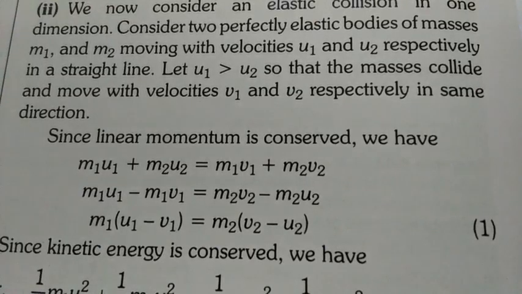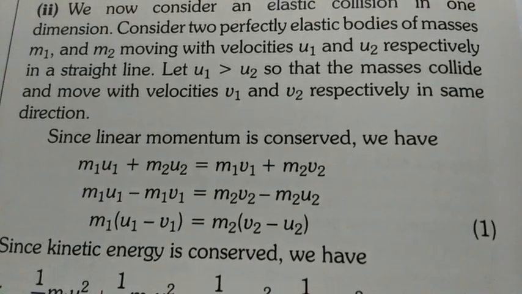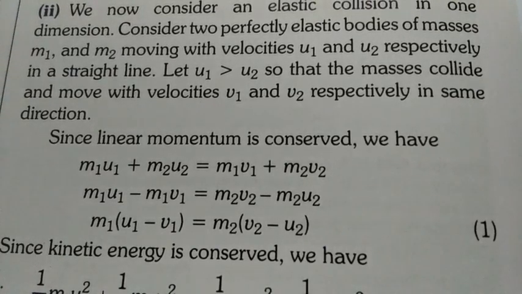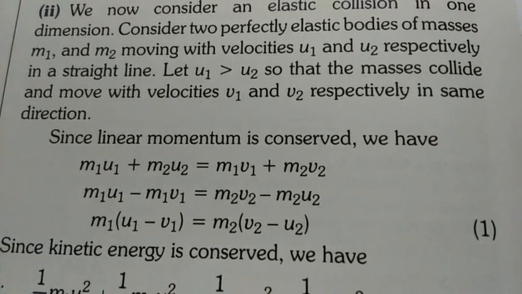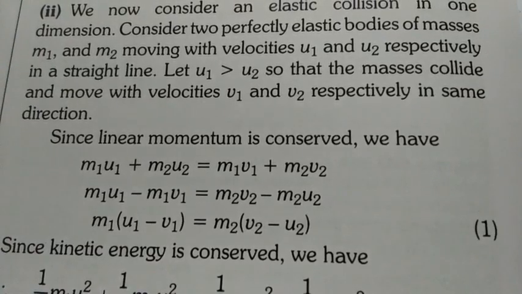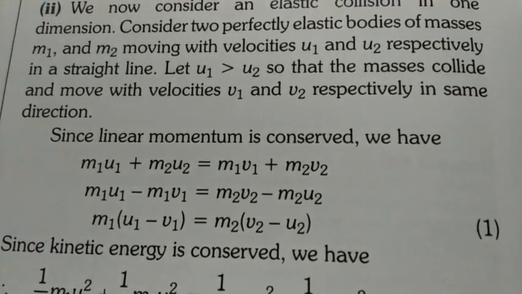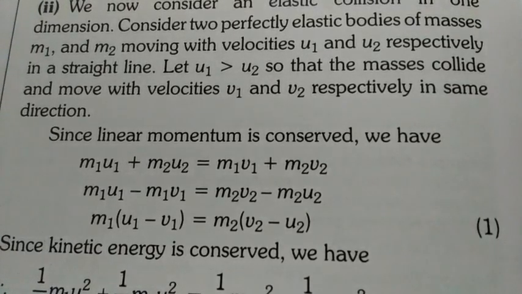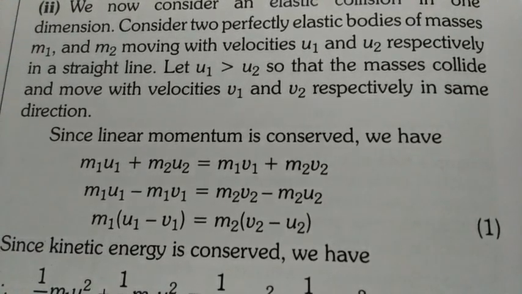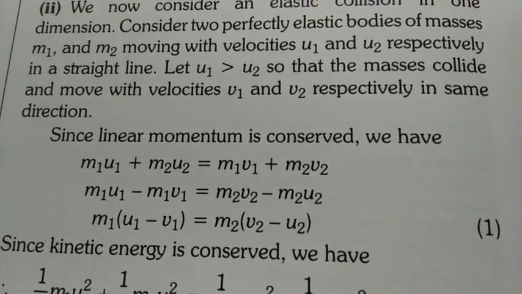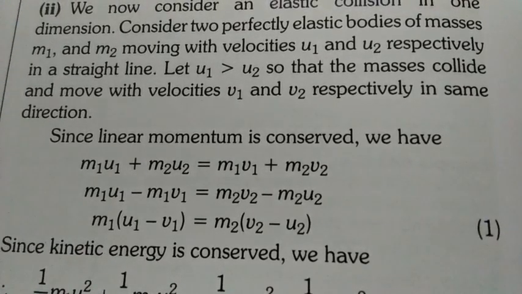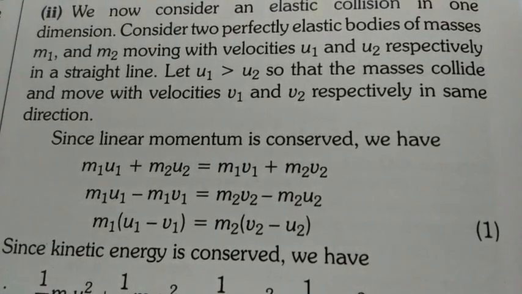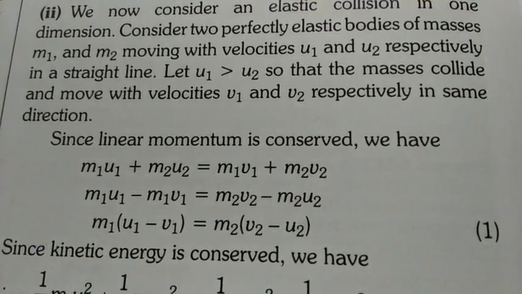So if they have to collide, any one has to have more velocity, because they are both moving in the same line in the same direction. So if one velocity is more, then only they will collide with each other. So here suppose u1 is greater than u2, so that the masses collide and move with velocities v1 and v2 respectively. So u1, u2 are their initial velocities and v1, v2 are their final velocities.